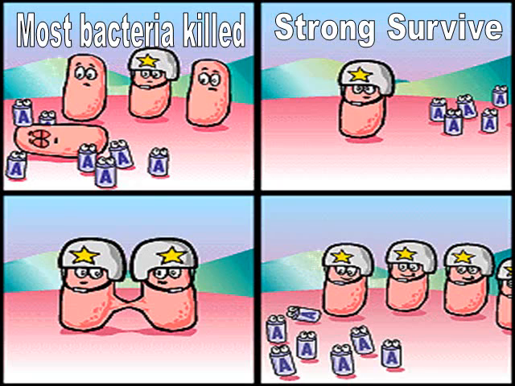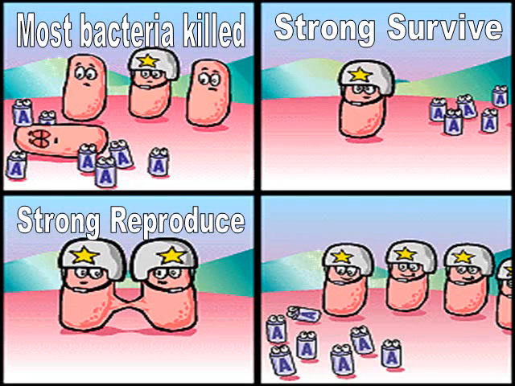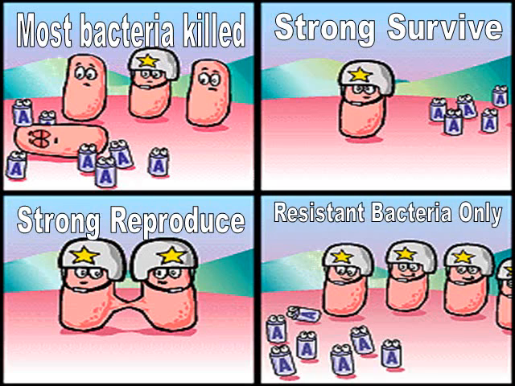In the lower left-hand corner, the strong bacteria reproduce. That reproduction process is called binary fission. And in the lower right-hand corner, when the disease has now returned, you take an antibiotic again, but look, only bacteria with helmets are left. The bacteria has become resistant, so the antibiotic just doesn't work anymore. This is a very serious concern. So make sure if you have to take an antibiotic, you're using it properly.